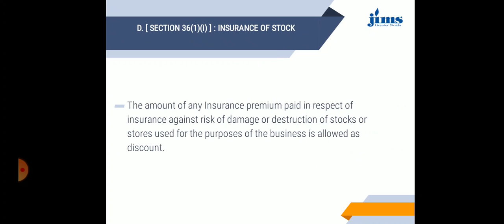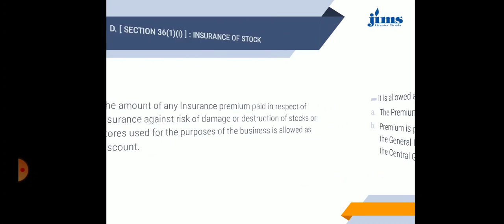Insurance of stock under section 36 subsection 1 clause 1. The amount of any insurance premium paid in respect of insurance against risk of damage or destruction of the stocks or stores used for the purpose of the business is allowed as deduction. So any insurance premium paid against the risk of damage or destruction of stock, which is related to the business, is also allowed as a deduction.